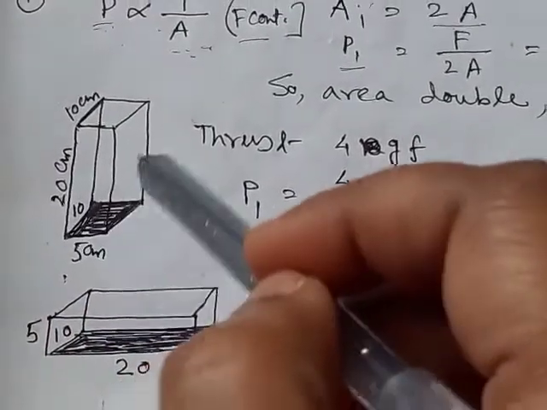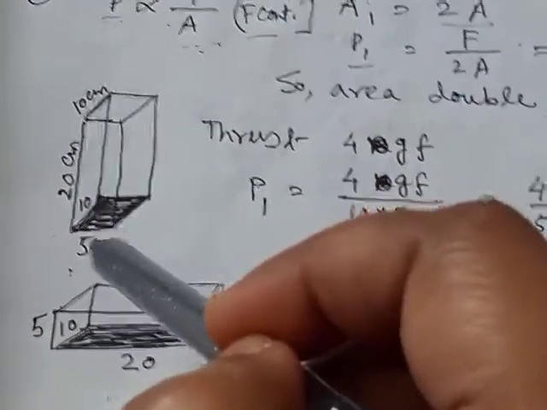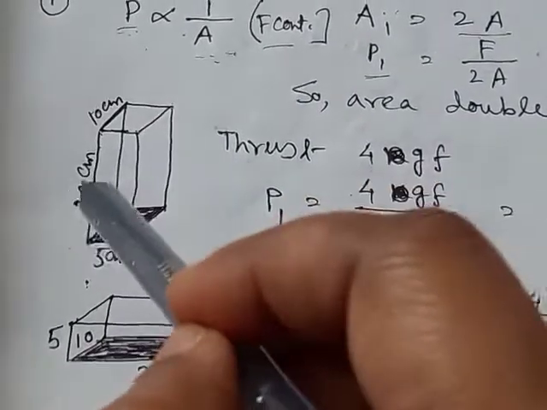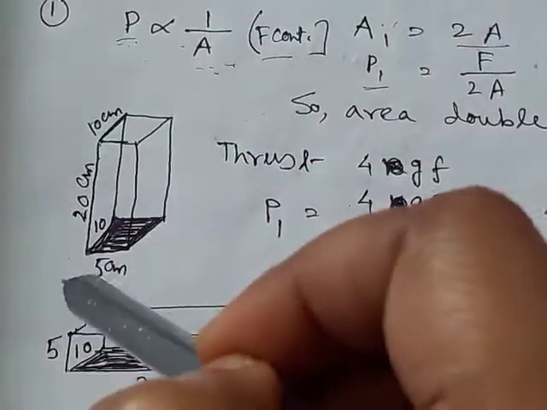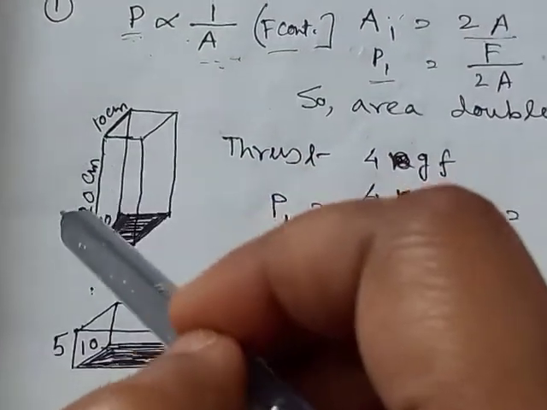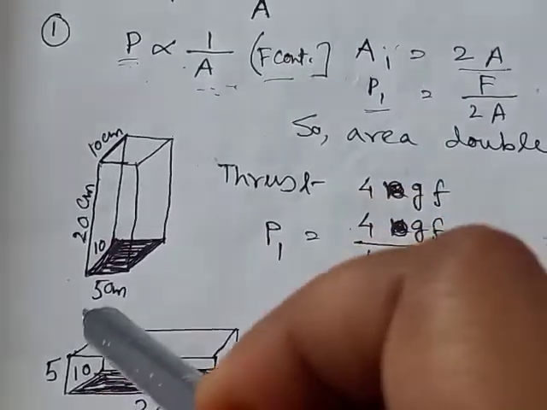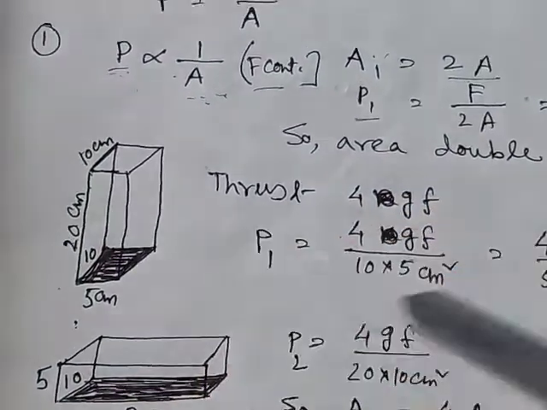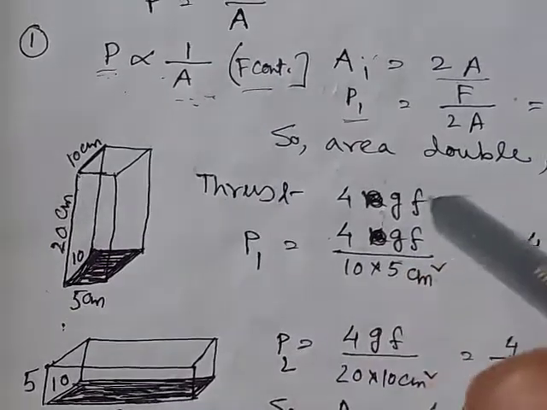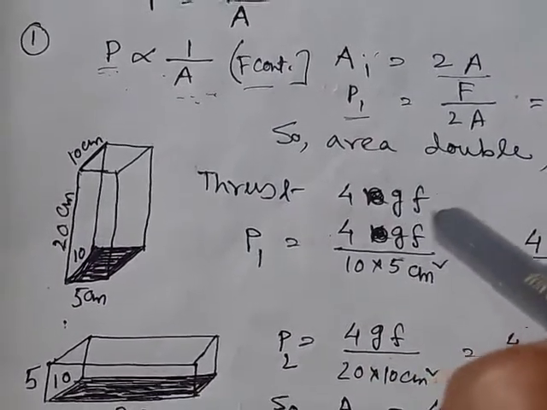Say here we take one brick and the dimension of the brick is 20 centimeter into 10 into 5 centimeter, that is the length, width and height of the brick, and the thrust applied by the brick is 4 GF.